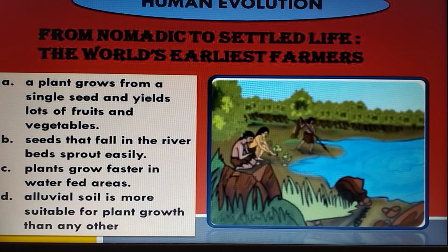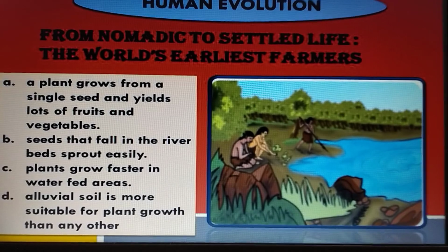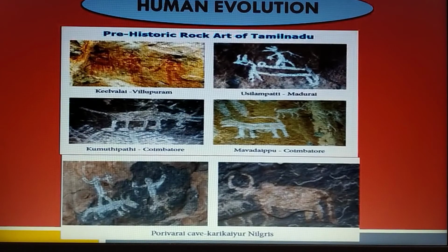This is a picture of prehistoric rock art of Tamil Nadu. The places given here are Kelvalai, Villupuram, Usilampatti, Madurai, Kumuthupatti, Coimbatore, Mavadaipudur, Coimbatore, Porivarai Cave, Karigayur, Nilgiris.